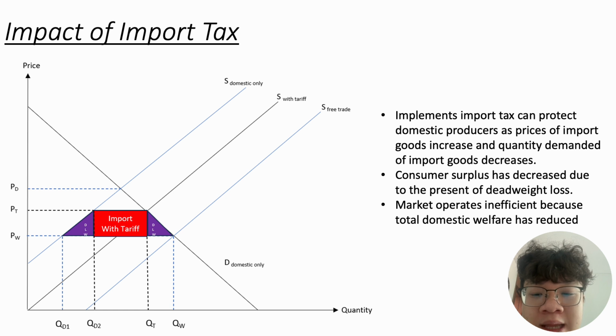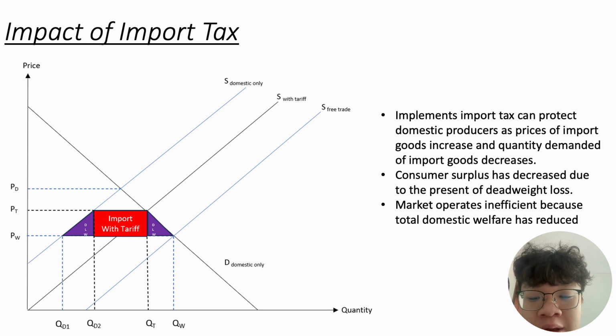In this scenario, producers have to compare their advantage in producing goods. The price will be PW and the quantity of domestic supply will be QD1, which means that domestic producers produce that quantity of goods, and the quantity of domestic demand is QW. As consumers will consume more goods, the difference between QW and QD1 is imported to meet the excess demand. In order to protect domestic producers, the government has to implement a tariff, which causes the free trade supply curve to shift to the left.